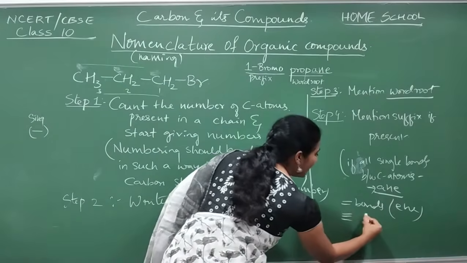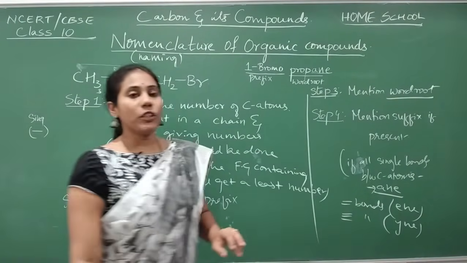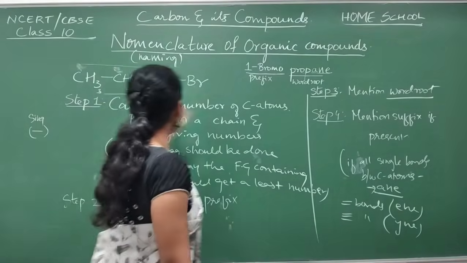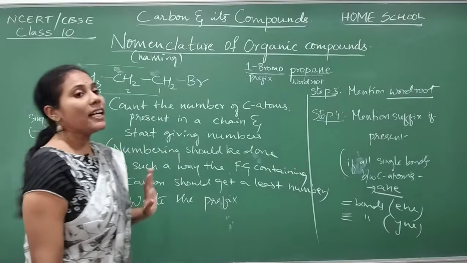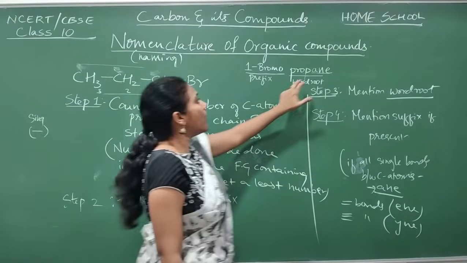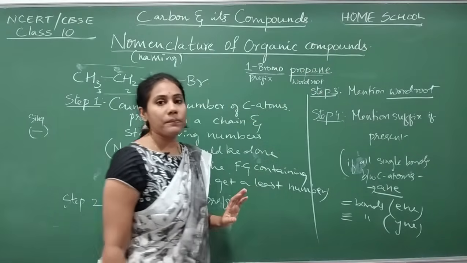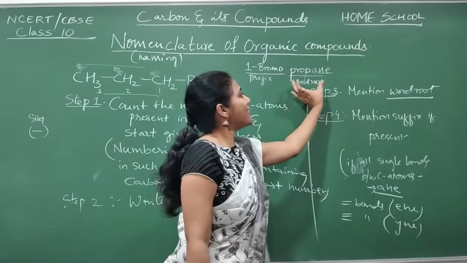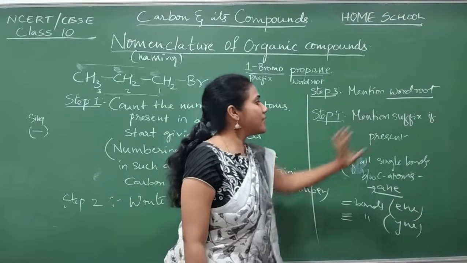If you have a triple bond, then YNE you have to join to the word root. Now here in the compound, we have all single bonds only between carbon atoms. So what have I joined? ANE I joined to the word root. So this completes my word root.